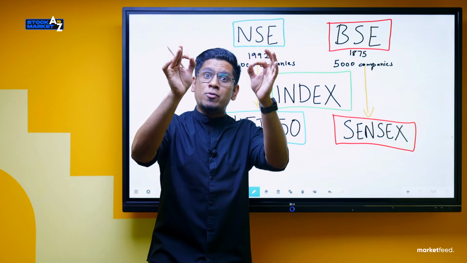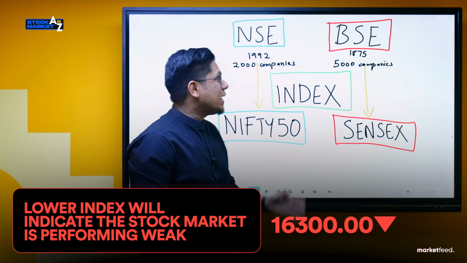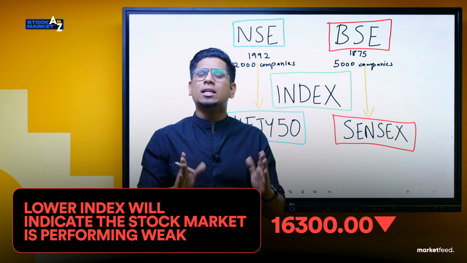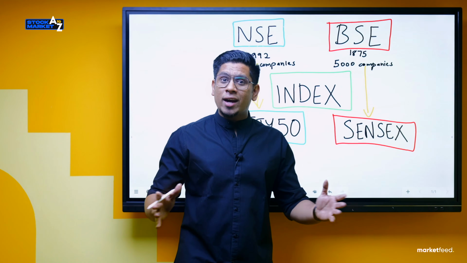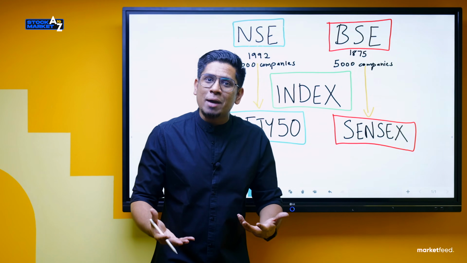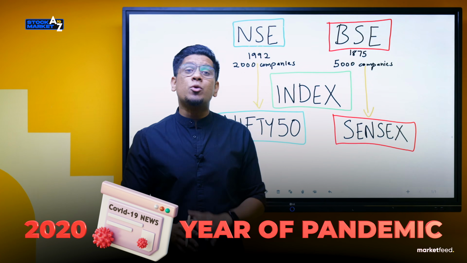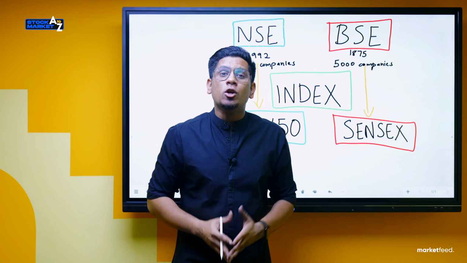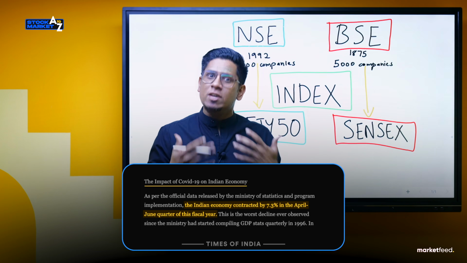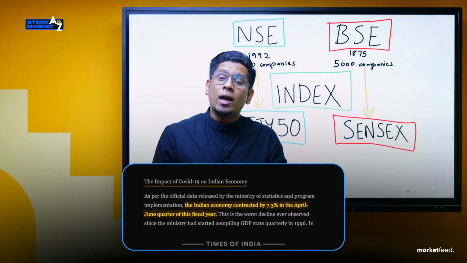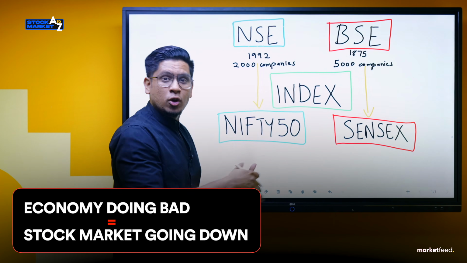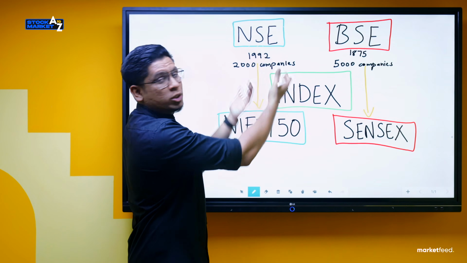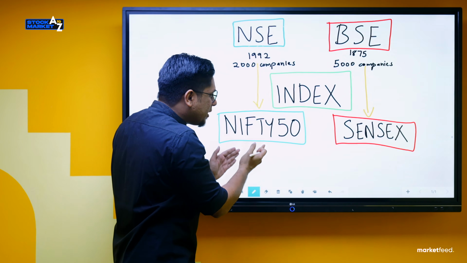And if Nifty 50, the number from 17,000, goes down, we can say that the companies in NSE are doing bad, which in turn means the stock market itself is going through a bad phase right now. In fact, I'll give you an easier example to understand this. In 2020, unfortunately, COVID hit the country and all the businesses had to go into lockdown. There was nothing going around in the economy, which means the economy was doing bad. And what happened to NSE? If the economy is doing bad, as I said earlier, the stock market will do bad. So NSE was in a bad situation, and that was indicated by Nifty 50.